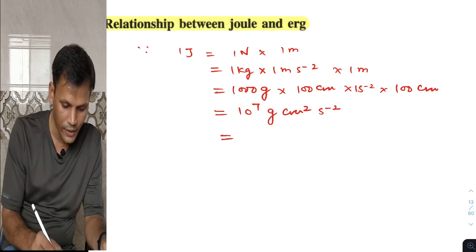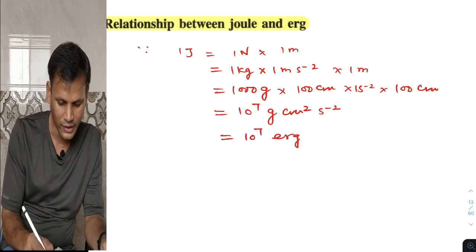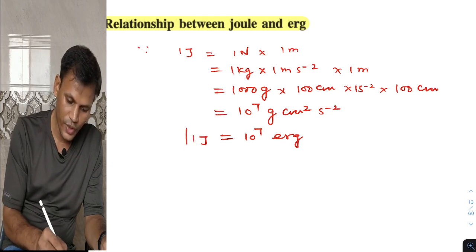This term is erg. So 1 joule is 10 raised to 7 erg.